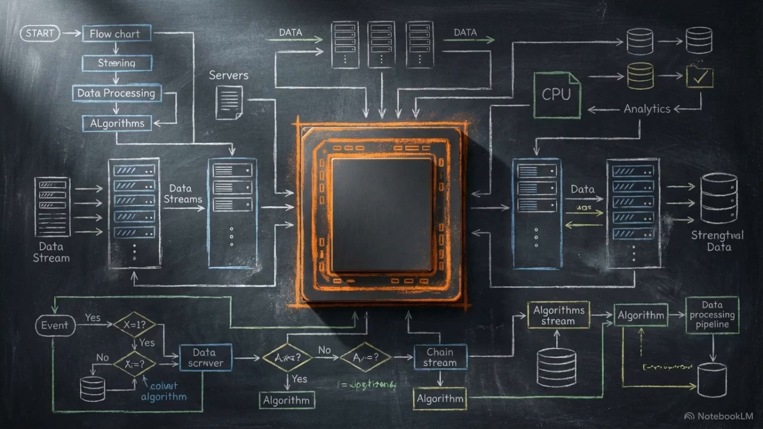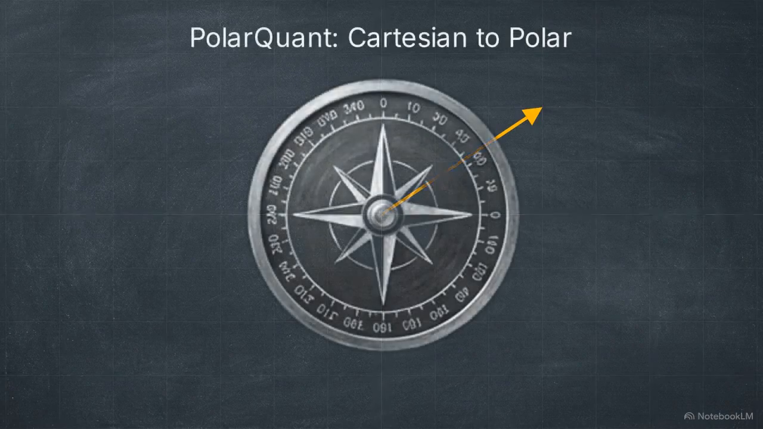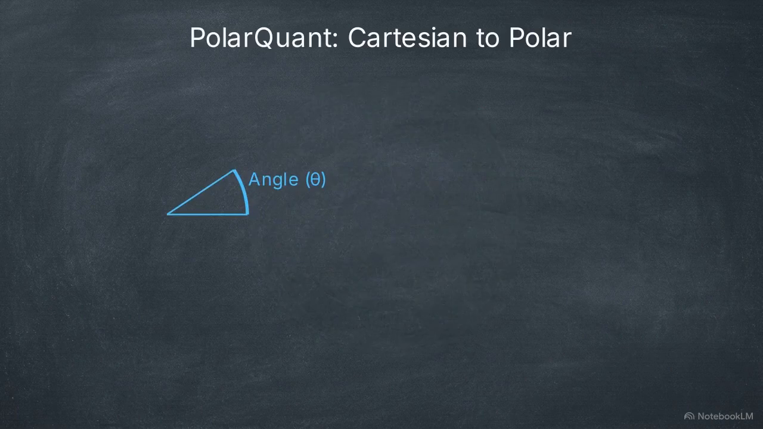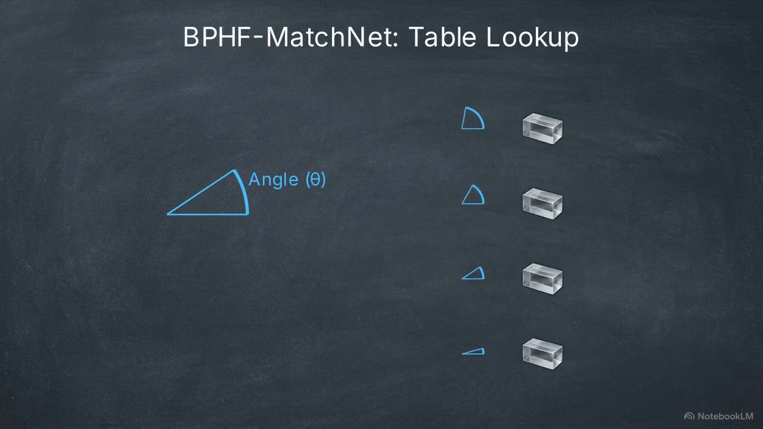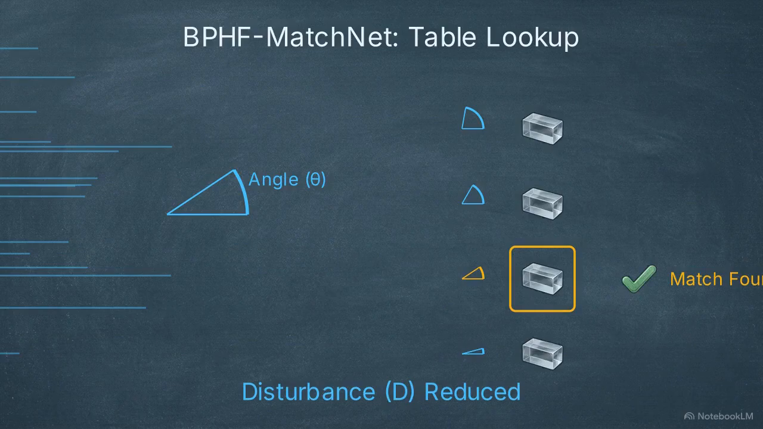TurboQuant achieves this through a component called PolarQuant. It compresses data by translating standard Cartesian vectors into polar coordinates, storing the radius and the angle as separate values. This aligns perfectly with BPHF's underlying math. The MatchNet architecture uses a cosine similarity attention kernel, which relies entirely on the angle between two vectors and discards the radius. Because PolarQuant already separated the data, the magnitude drops away. The complex attention mechanism is reduced to a simple, highly efficient table lookup over pre-computed angles.